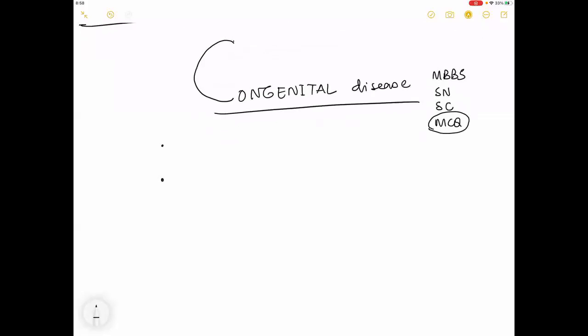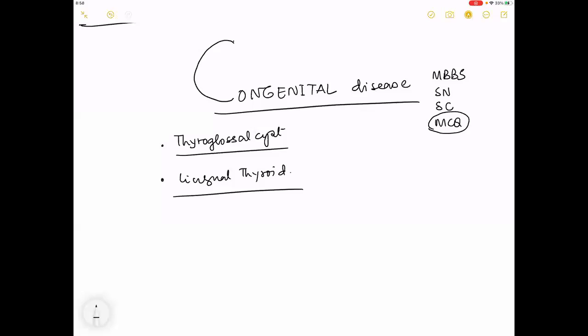One is something called a thyroglossal cyst, which is a common MBBS case, come short note and multiple MCQs across time. And another one is something which is very rare, something called a lingual thyroid, which is a rare MCQ, not an MBBS topic anymore.